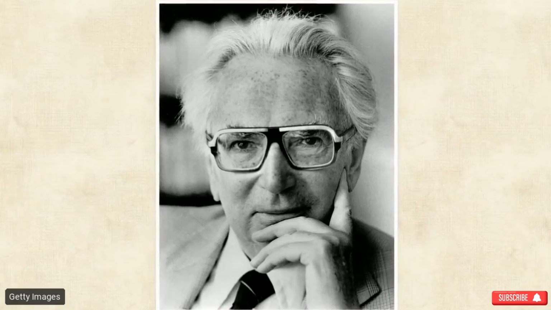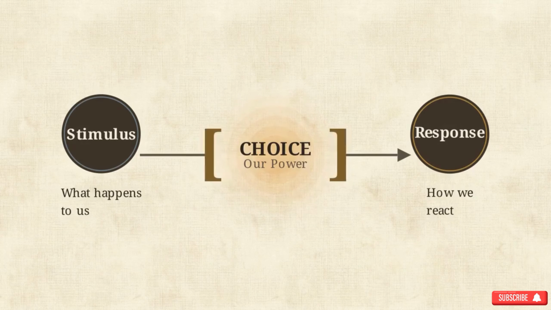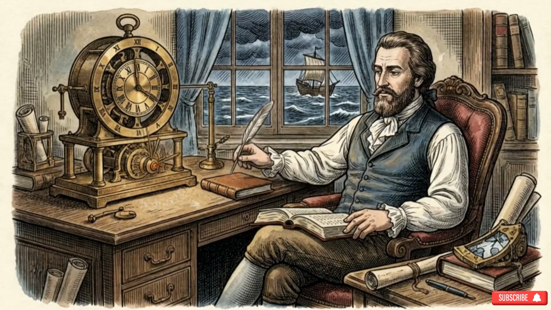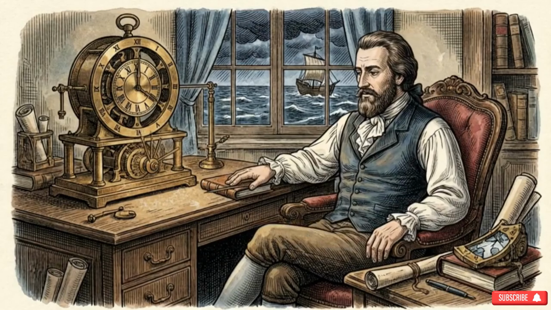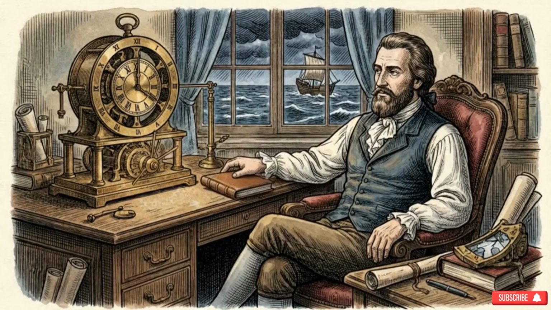This framework relies on a core psychological truth highlighted by Viktor Frankl. There is a space between what happens to us and how we react. Our power lies in that space. The external world is prone to failure. Machines break, algorithms shift, and economies change, but the internal response to these events remains within your jurisdiction.